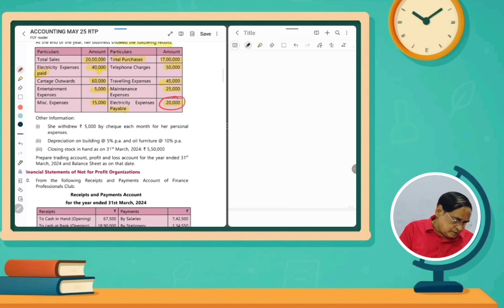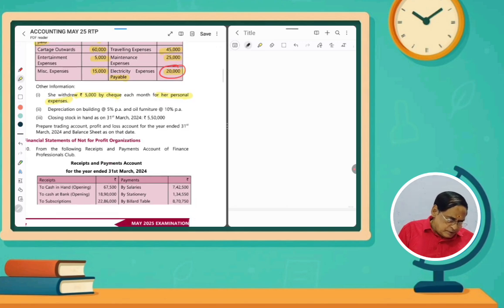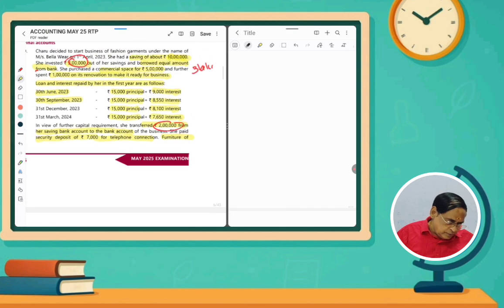Other information: she withdrew rupees 5,000 by check each month for her personal expenses. That is to be shown as drawings. So it should be deducted from the capital account. And then depreciation on building 5%, furniture 10%. So 10,000 rupees furniture at 10%.